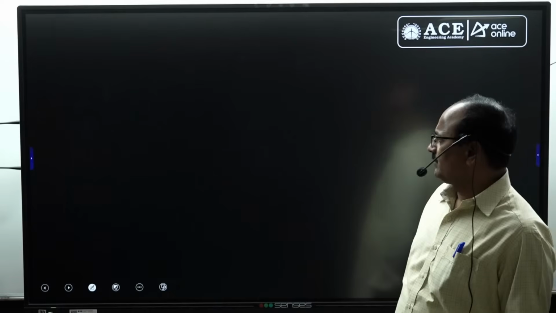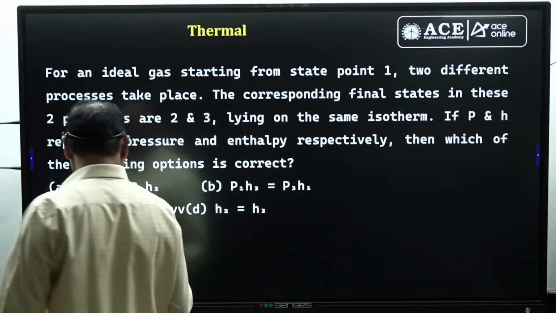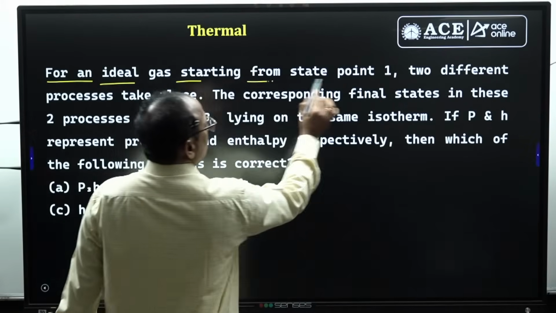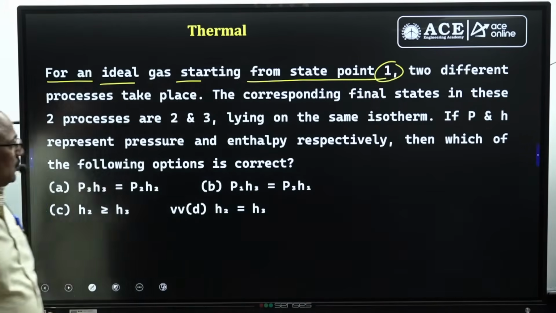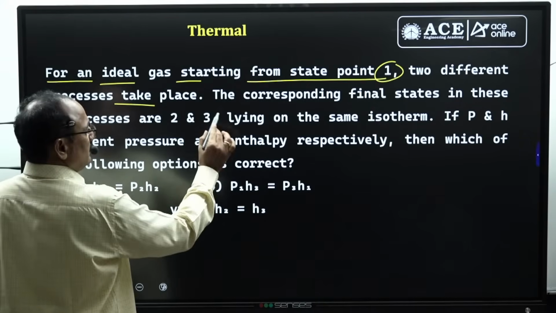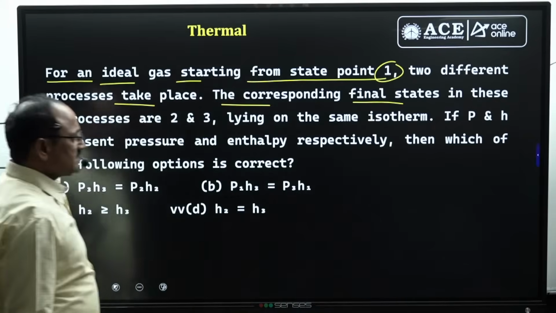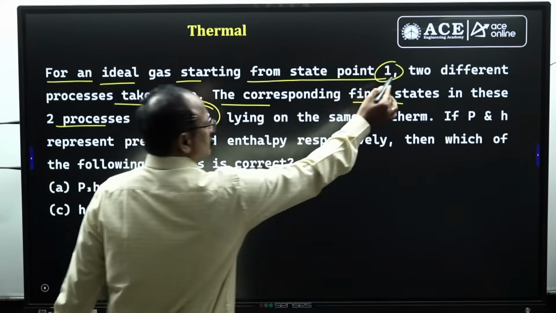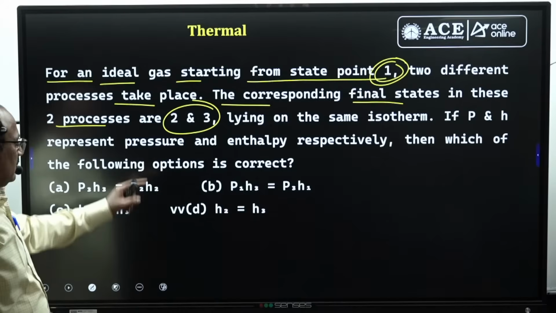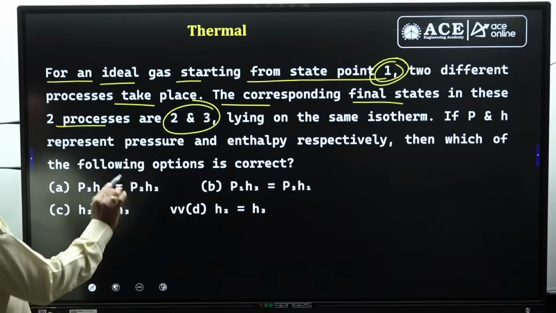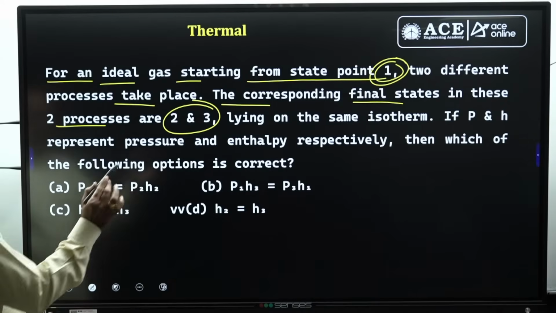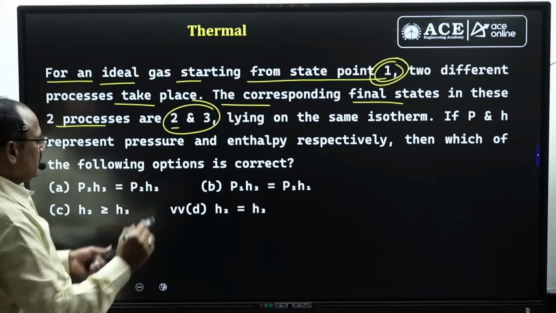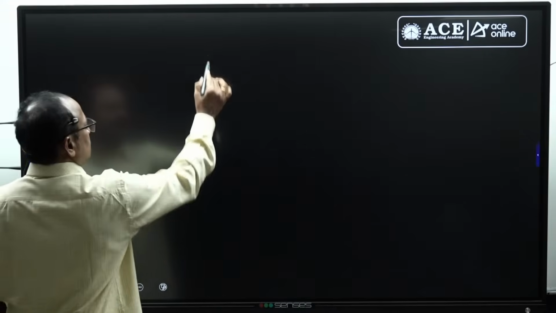Next, look at the next one, what I received like this. For an ideal gas, starting from state point 1, 2 different processes take place. The corresponding final states in these 2 processes are 2 and 3. Initial state of the gas is 1. To reach the final state, he approached 2 processes, right? 2 and 3. Finally, that means the process may be like this. The process may be like this.